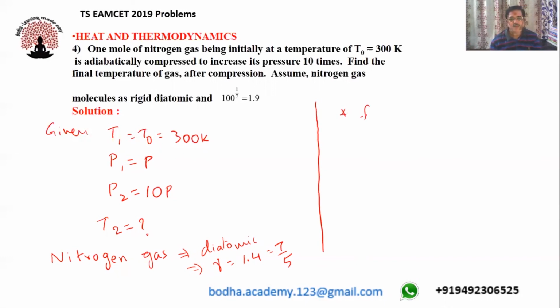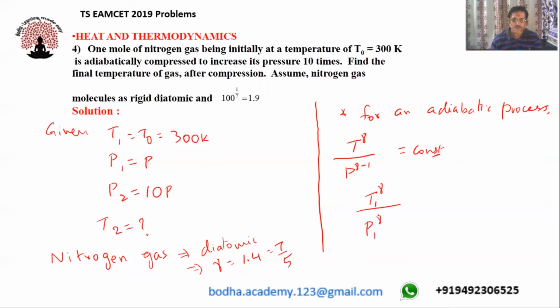Now for an adiabatic process, we got the adiabatic relation T power gamma by P power gamma minus 1 is equals to constant. So this I'll write as T1 to the power of gamma divided by P1 to the power of gamma minus 1 is equals to T2 to the power of gamma divided by P2 to the power of gamma minus 1. Okay, rearrange the terms and simplify.